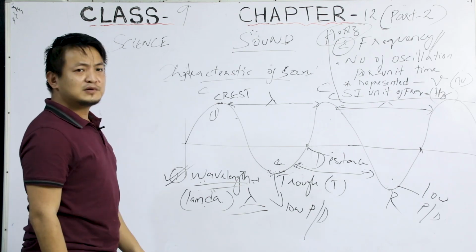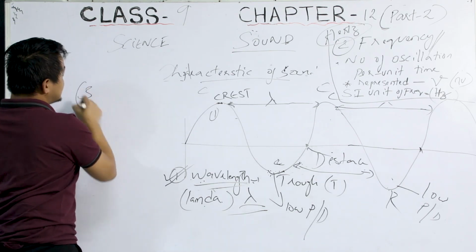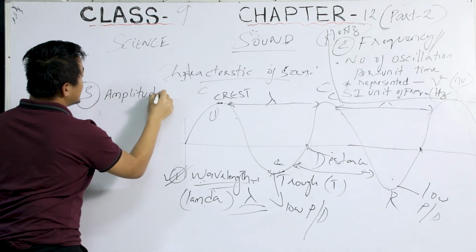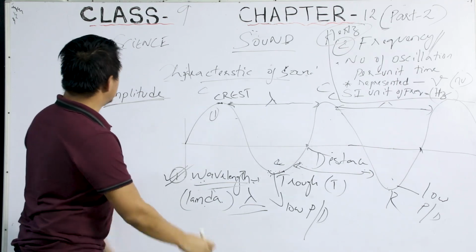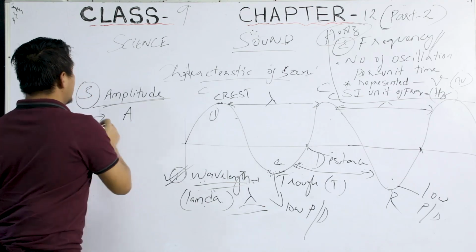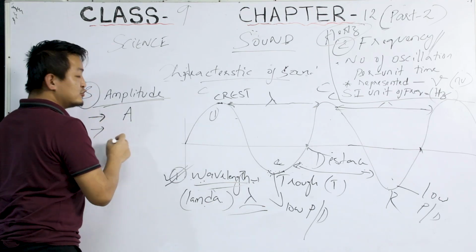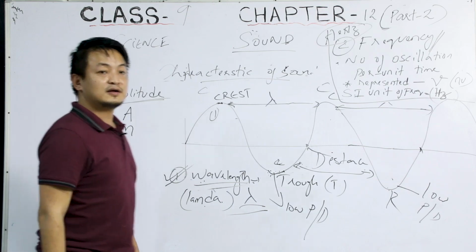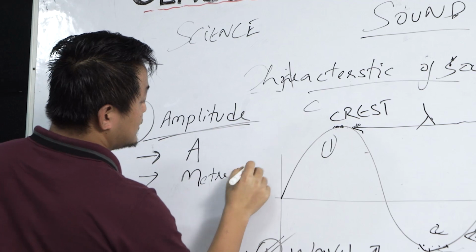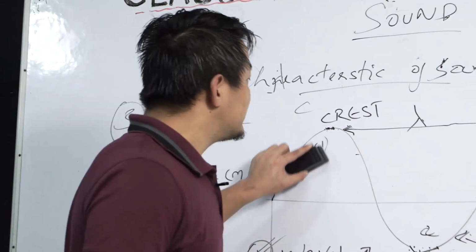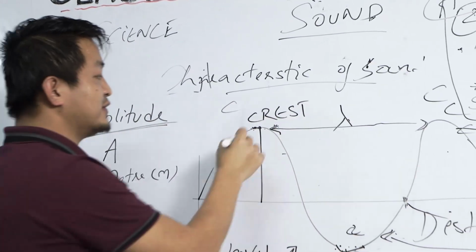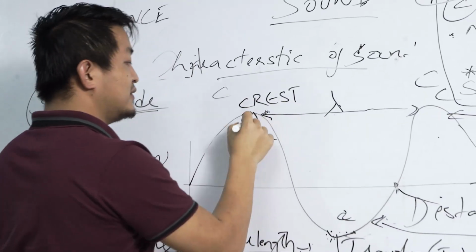Now students, amplitude. The third characteristic would be amplitude. Clear? Now amplitude is represented by A. Okay, see, A, amplitude. Now the SI unit would be meter. Clear? The SI unit would be meter. Now amplitude, in simple words, is the height of the wave. Okay, see, this one, clear? Height of the wave.